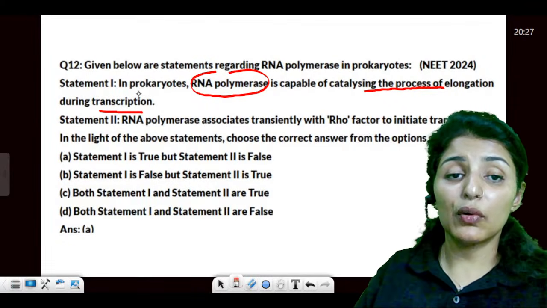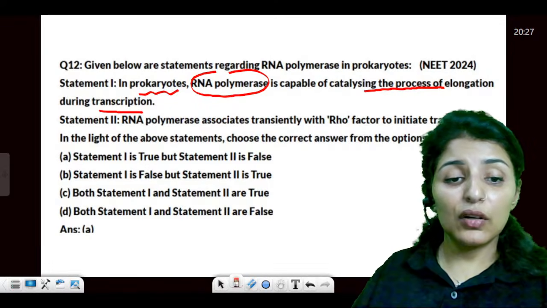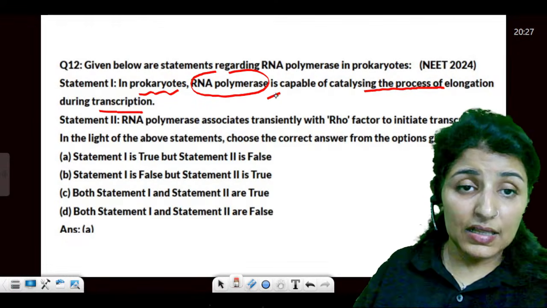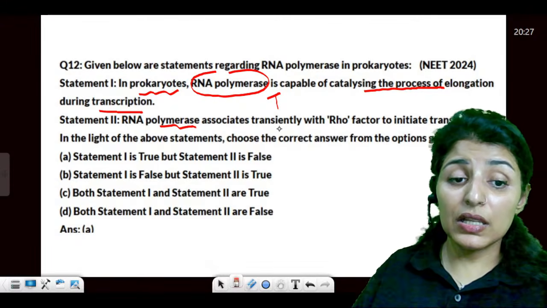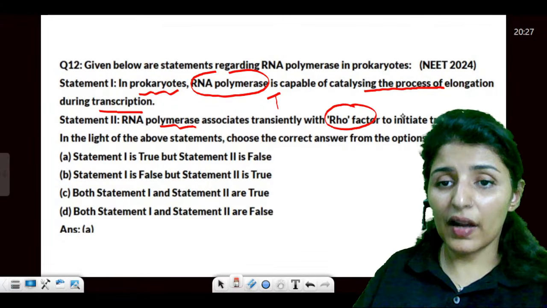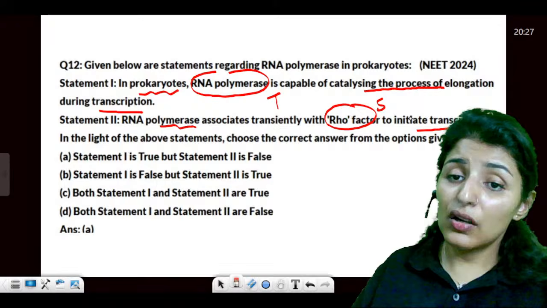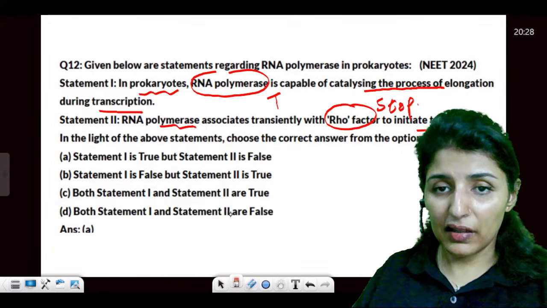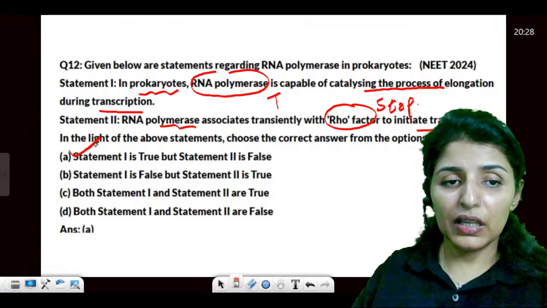Can it do that in prokaryotes? Yes or no? It can? Yes. RNA polymerase associates transiently with rho factor to initiate. No, it is not for initiation. It is for stopping, for termination. It is a stop factor. So, A true, B false.